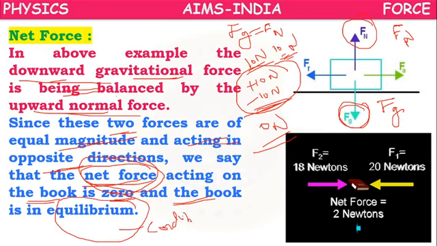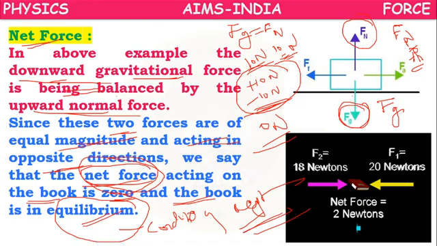Equilibrium condition means at rest with respect to an observer standing on the ground. According to him, the book will be in rest position, or the net force on the book will be 0. Though both forces are equal in magnitude, their directions are opposite.